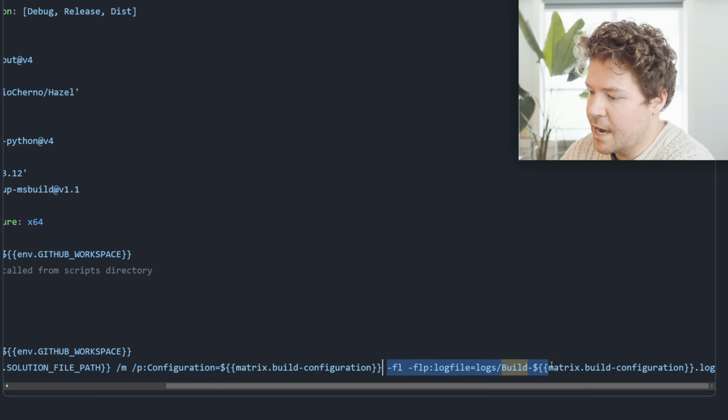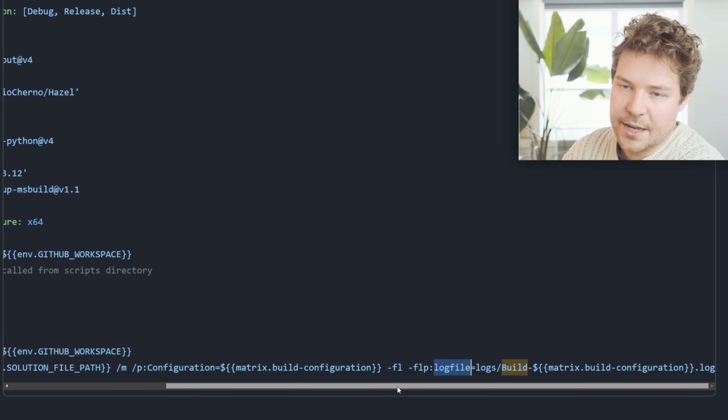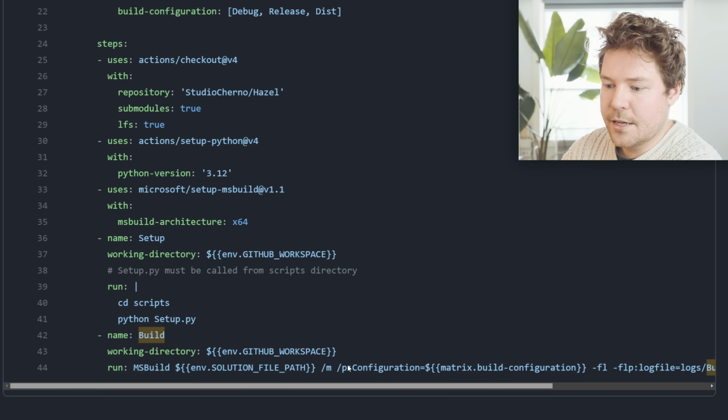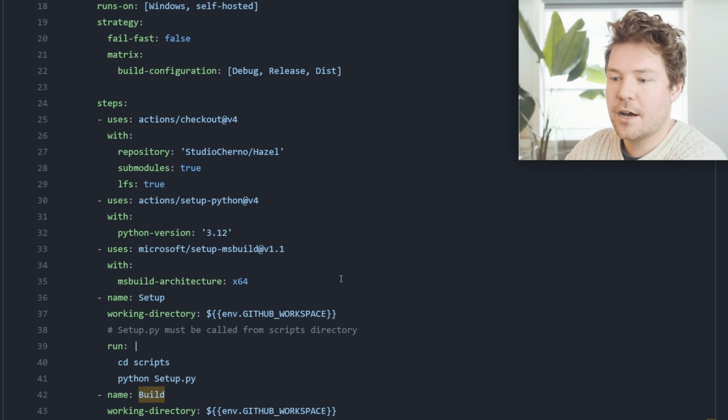And then we're also outputting a log file. This isn't strictly necessary because we'll be able to see all of the logs over here in GitHub, but it doesn't hurt to just have a text file with your log on the actual computer. So that's what this is, and that's it. That's our entire workflow at the moment.